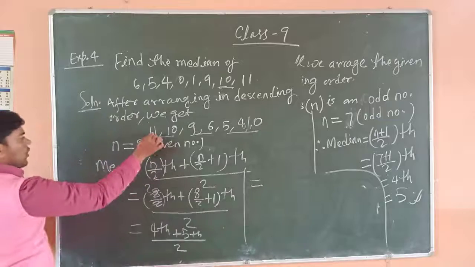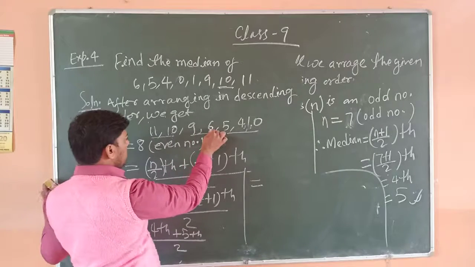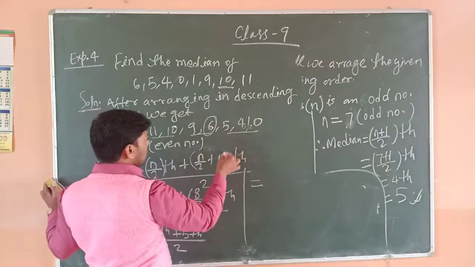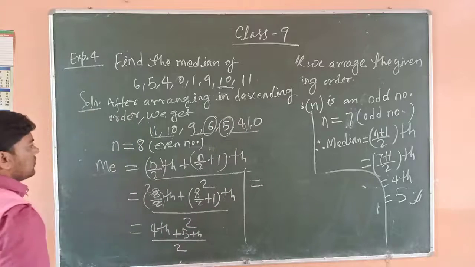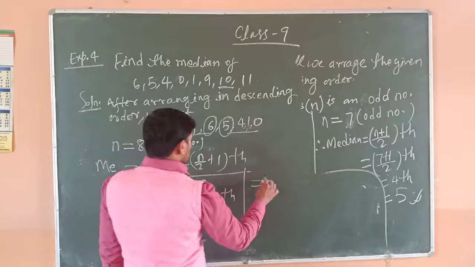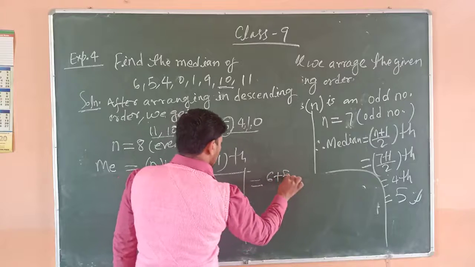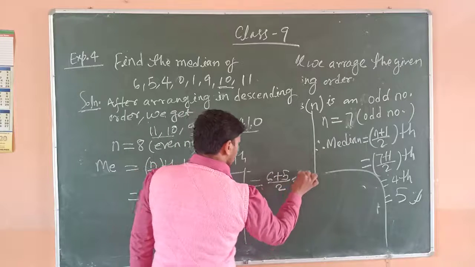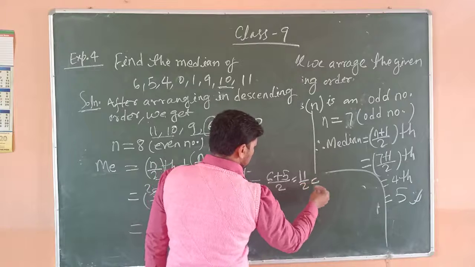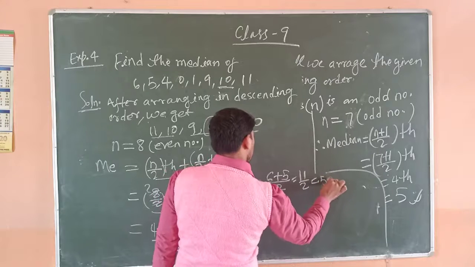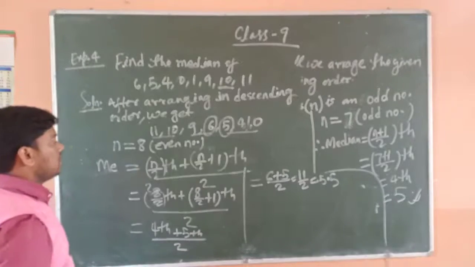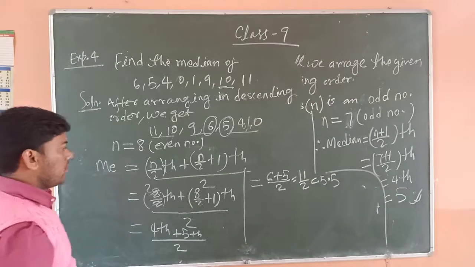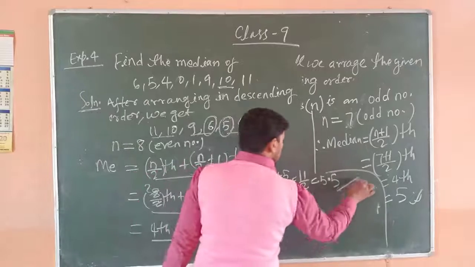See the 4th term: 1, 2, 3, 4. 6 is the 4th term and 5 is the 5th term. So 6 plus 5 upon 2 is 11 upon 2, and it is equal to 5.5. 5.5 is the median.